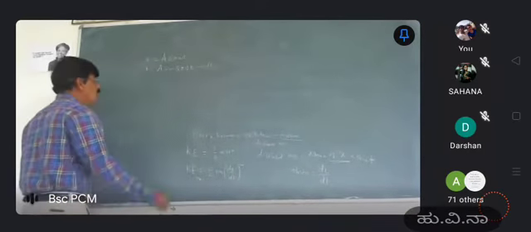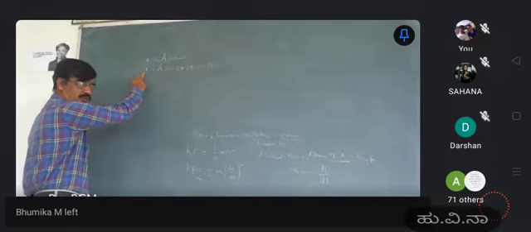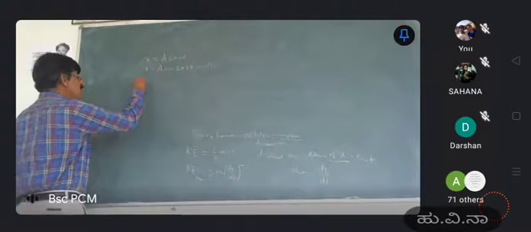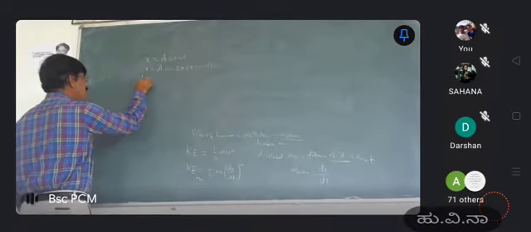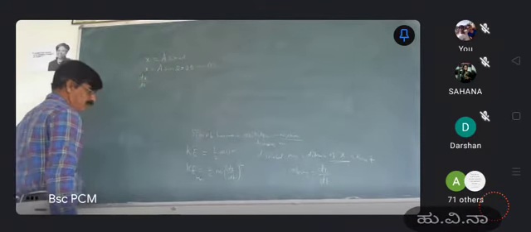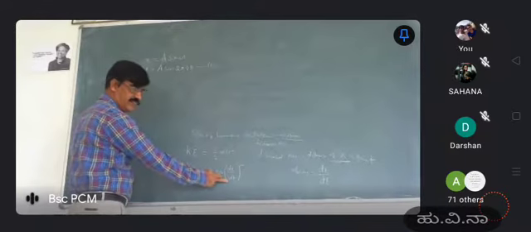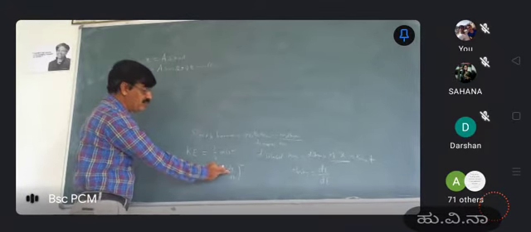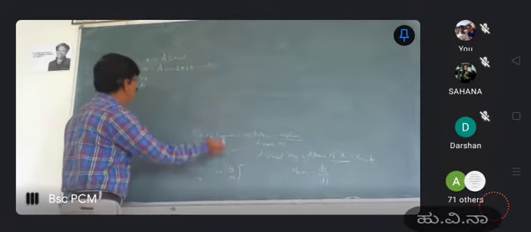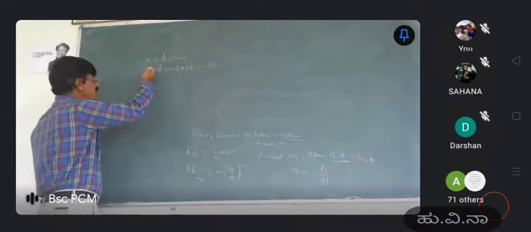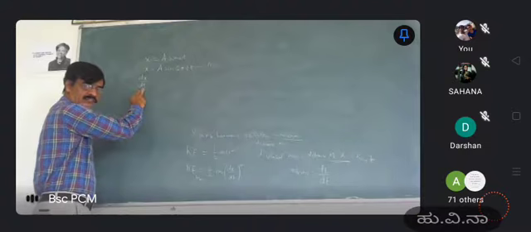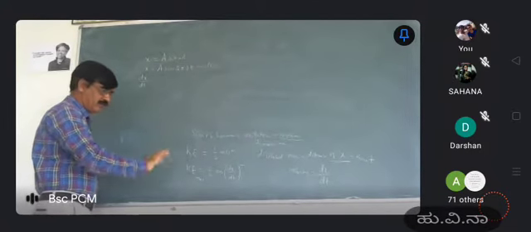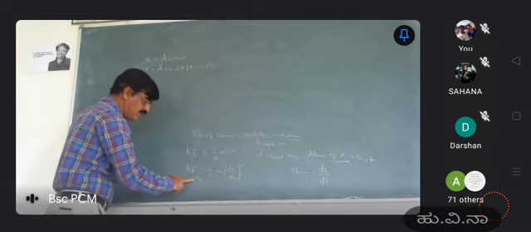From equation number 1, let us differentiate this with respect to time. We want to find a value for dx by dt, so if we differentiate x with respect to t, we will get the value of dx by dt, which can be substituted in this equation.